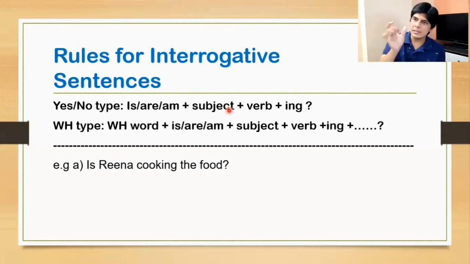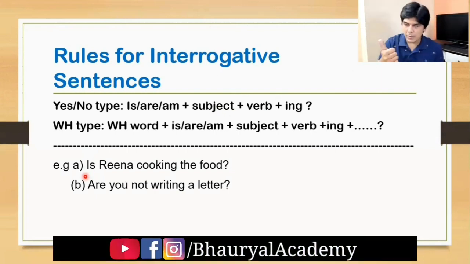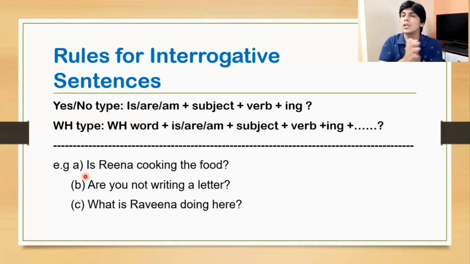Is Reena cooking the food? Now Reena is singular subject, so we have begun the sentence with is. Are you not writing a letter? You is singular, but the rule changes with you. Even if you is singular, we use are. We can't use "is you not writing a letter." That is grammatically wrong.